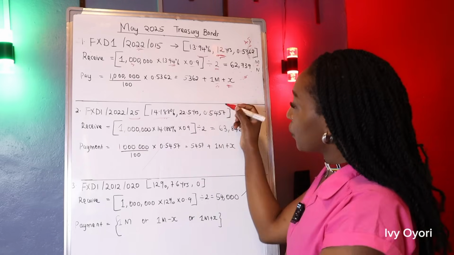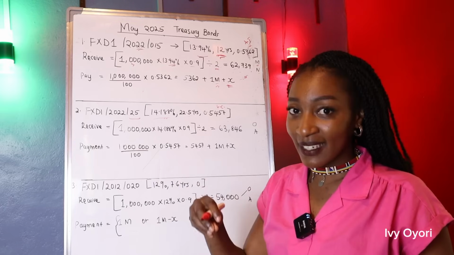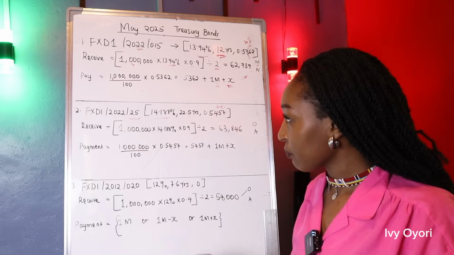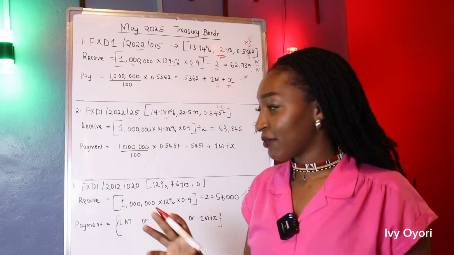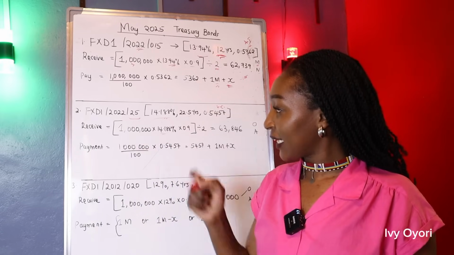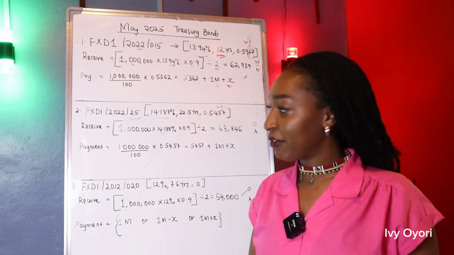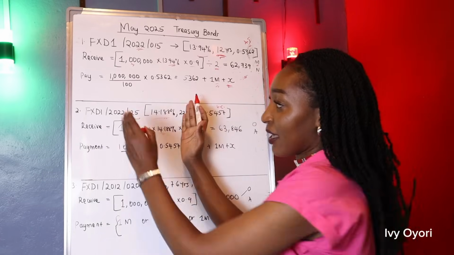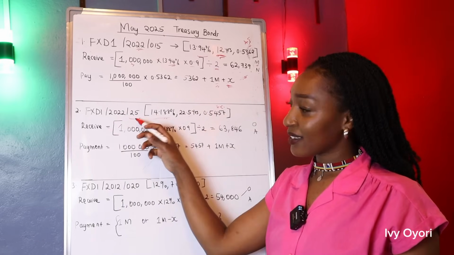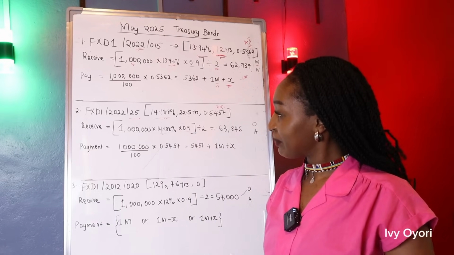So this is the accrued interest that you don't deserve, so you have to pay it back. It has to be added when you are transferring money to CBK. So in terms of what you're going to receive, very direct. You take the 1 million times the 14.18%, which is the yearly interest that you should expect to receive. So this is the interest. But we have to take away 10% because the bond is for 10 years and above. So we're going to remain with 90%, which is represented by 0.9.